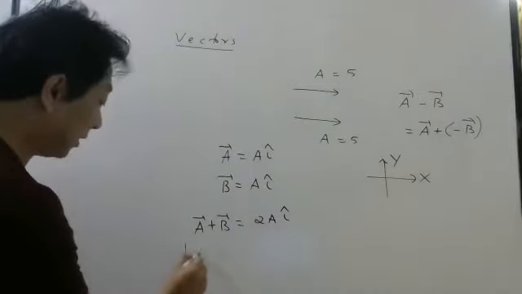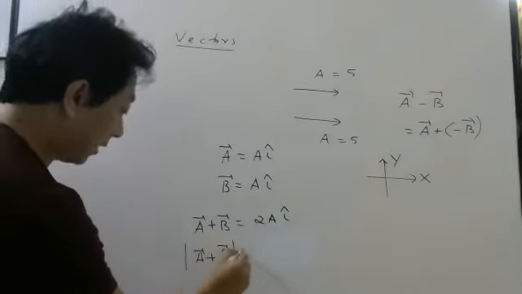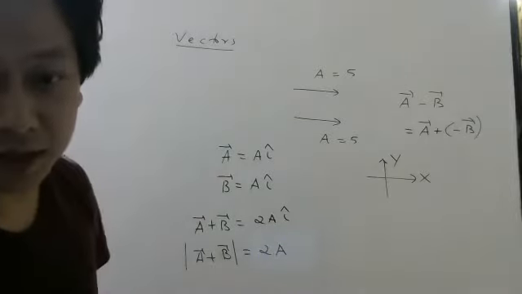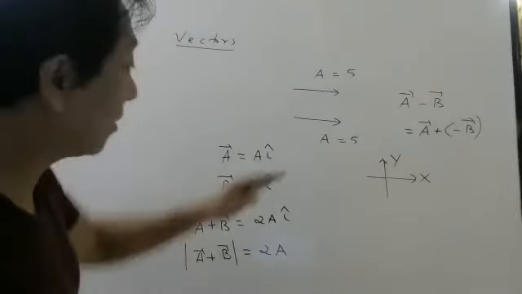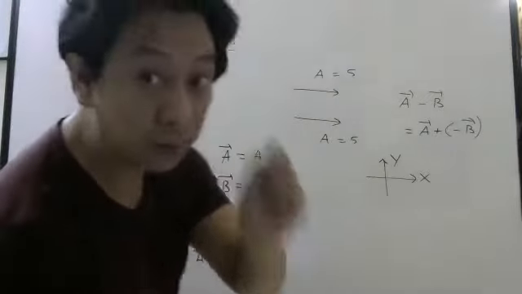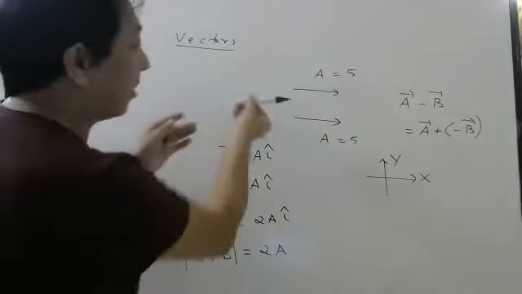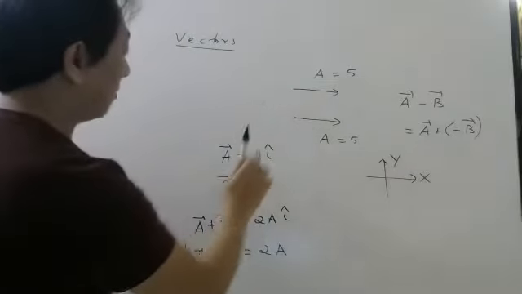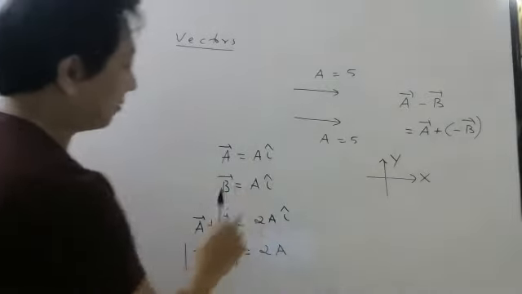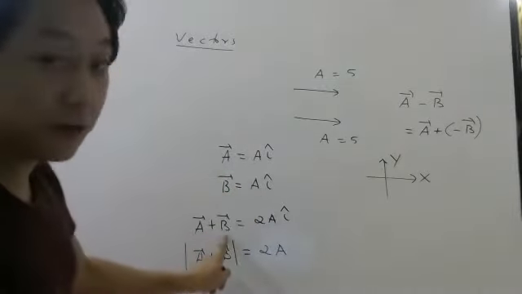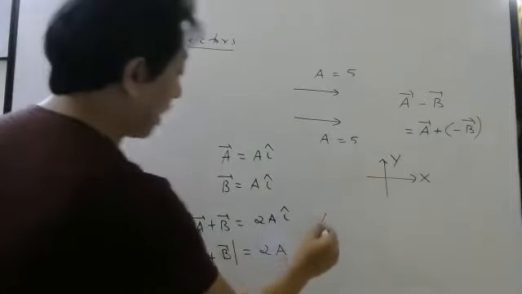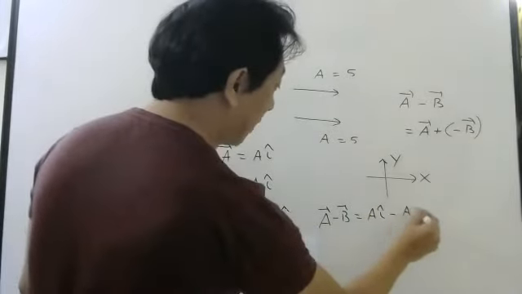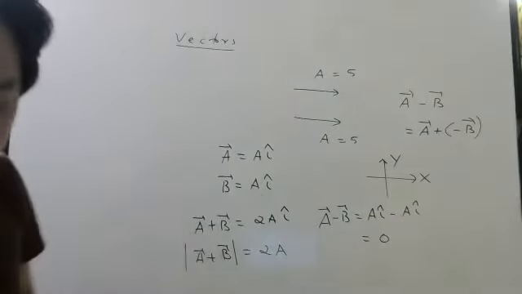Now if you ask magnitude, then what will you get? 2A. So the same answer you will get by taking components also. Understanding or not? So you can write these two vectors in component form. Here it is easy because it is along the x-axis, so no y component, no z component. So the first vector will be magnitude I cap. The second vector will be magnitude I cap. Then if they ask sum, you add. Similarly, if they ask difference of the two vectors, it will be A I cap minus A I cap. That will be 0. Okay, now.